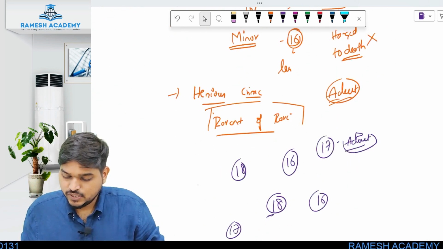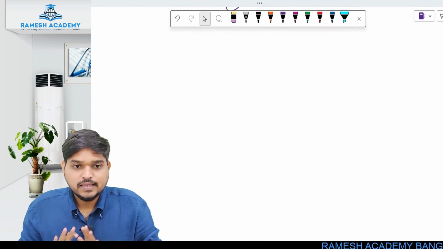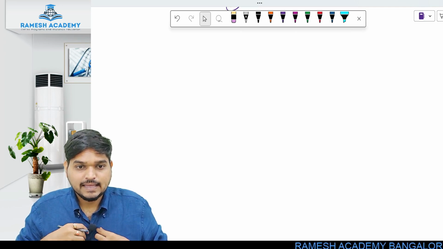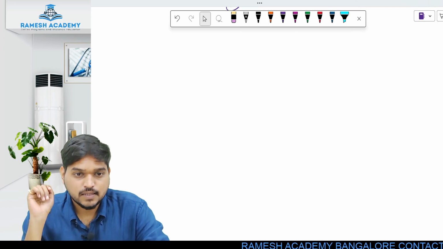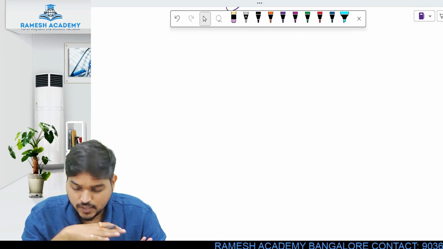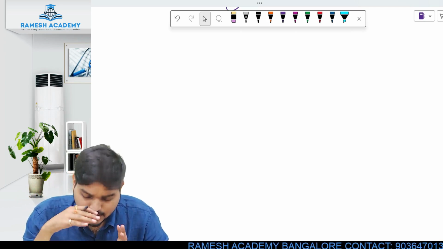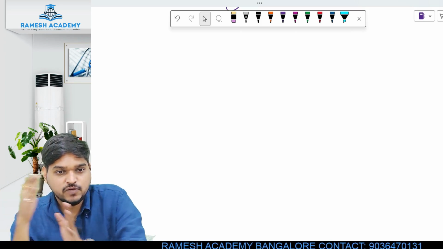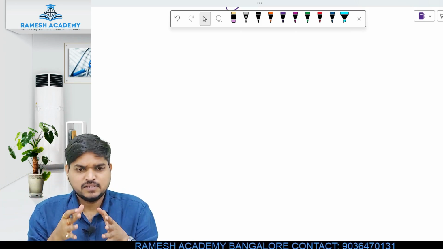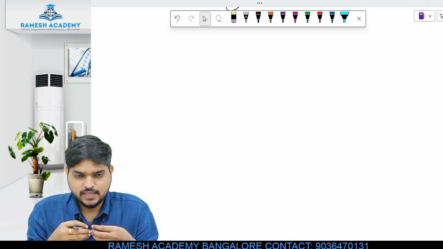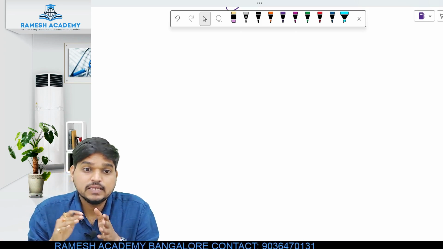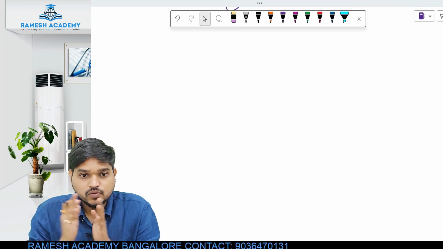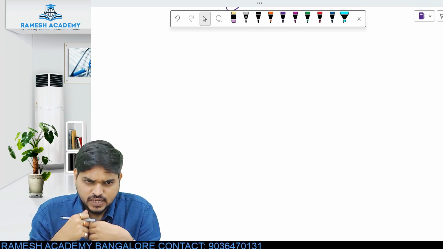But the important thing you have to remember is that this law is not applicable as it is. You have to look at the facts and circumstances of each case. You cannot directly apply this case to other cases. First you have to see the circumstances and facts of the case, then the judge will decide whether this case law is applicable or not. So the judge has a discretion.